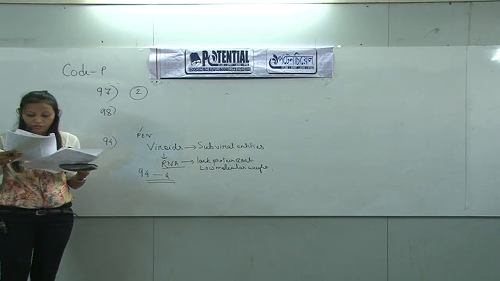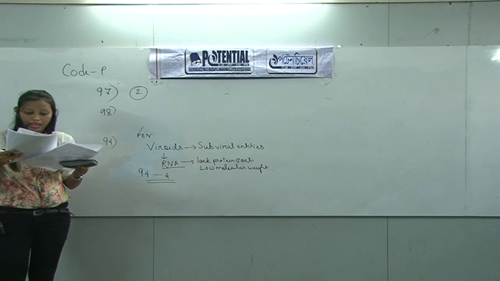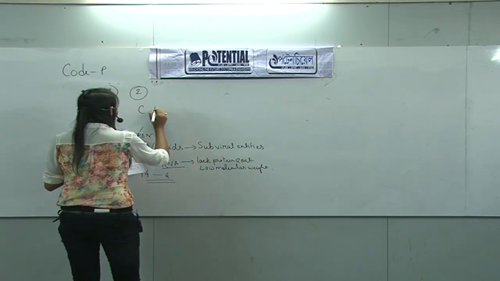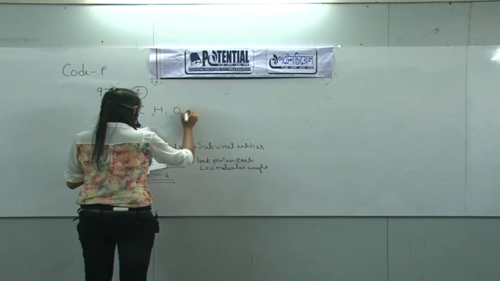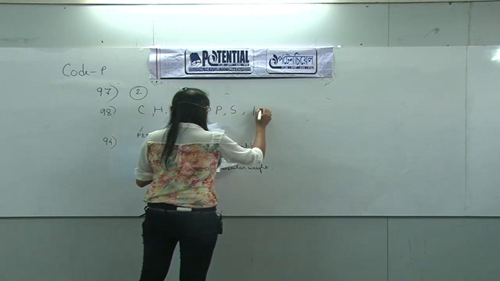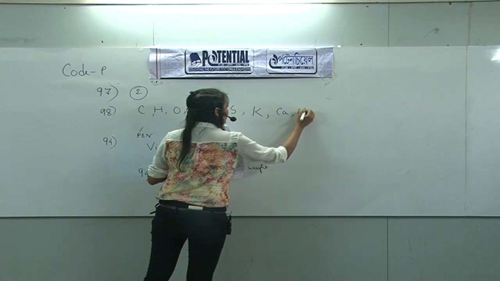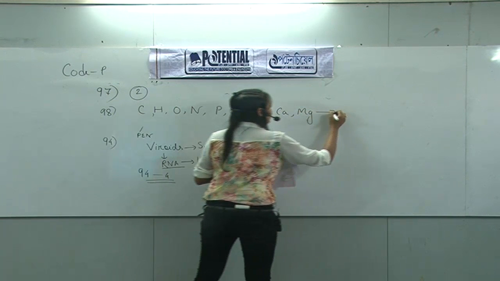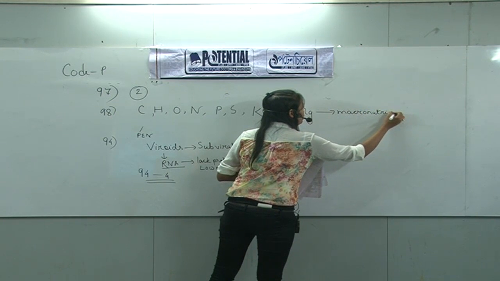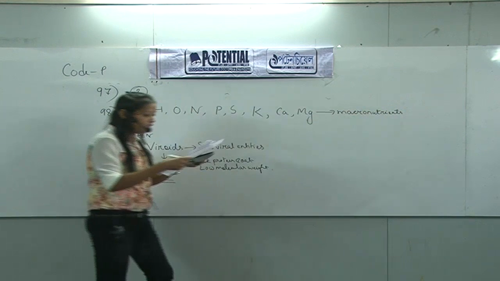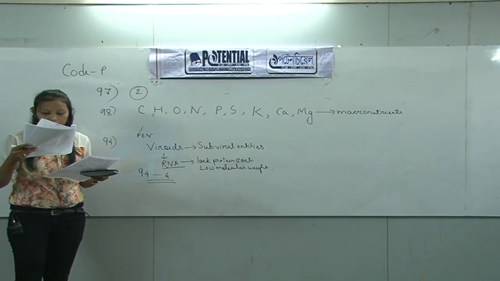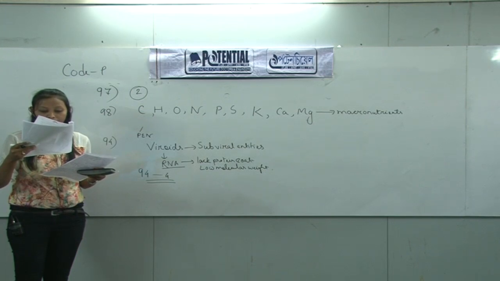Then next move to question number 98. In which of the following are all three macronutrients? We know the macronutrients are carbon, hydrogen, oxygen, nitrogen, phosphorus, sulfur, potassium, calcium, and magnesium. In the given question, we have to find out in which option all three are examples of macronutrients.